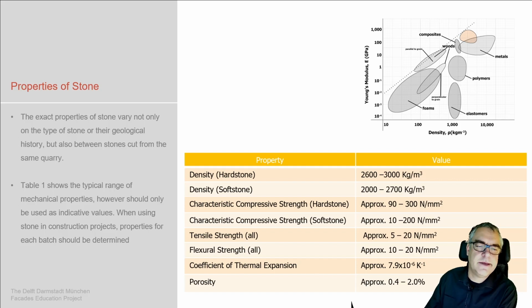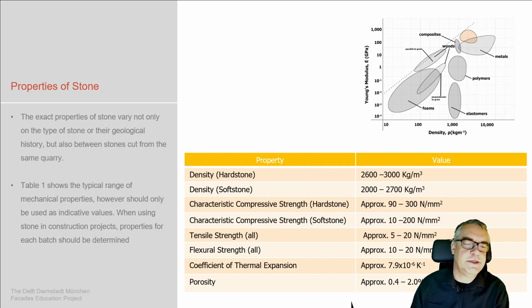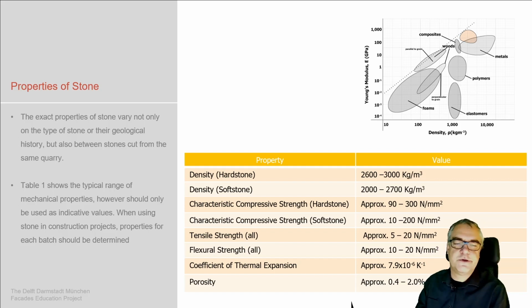For example, from 90 to 300 Newton per square millimeter, which is a huge range, which means we have to deal with a huge range of different properties of different types of stone. Again, tensile strength is very limited, so it is a brittle material not being able to take a lot of tensile strength.